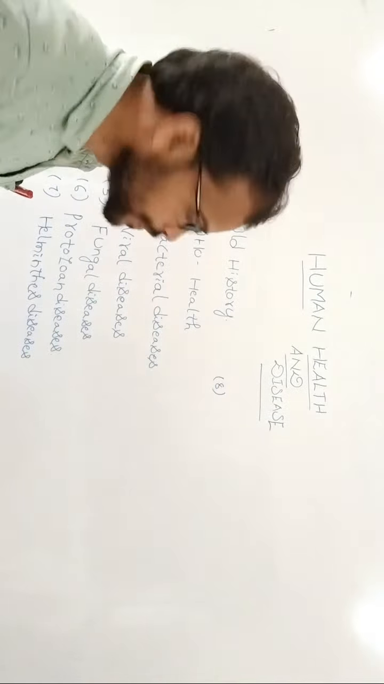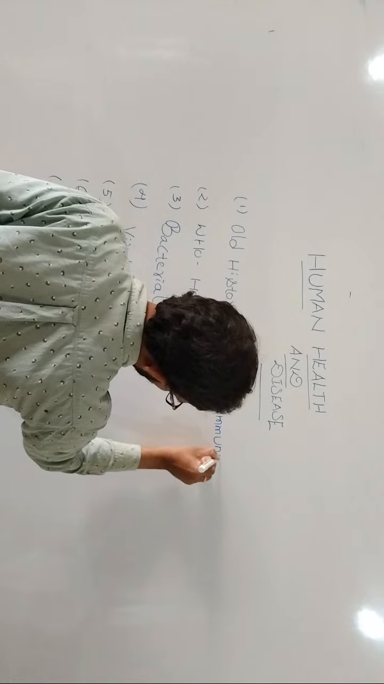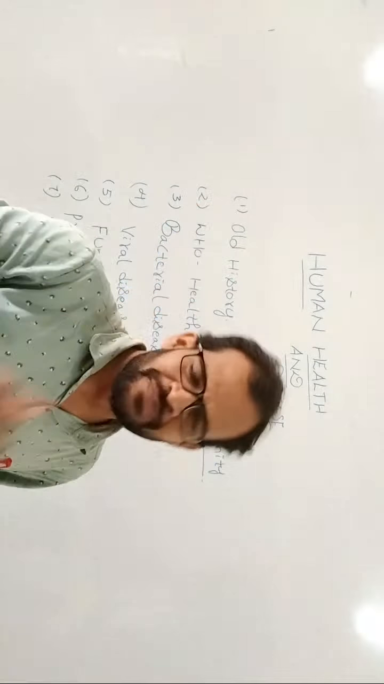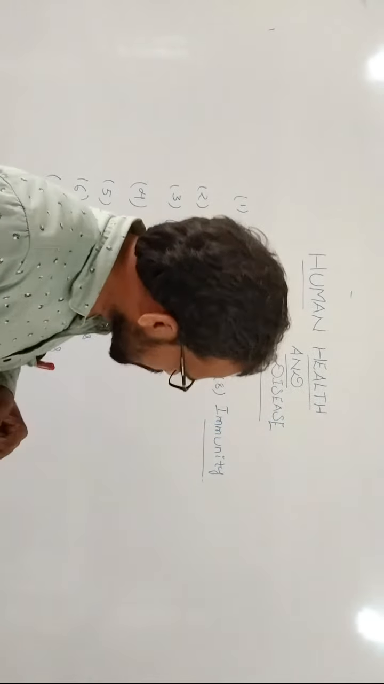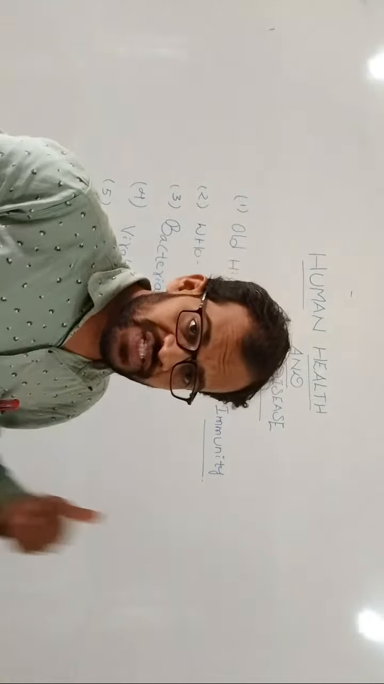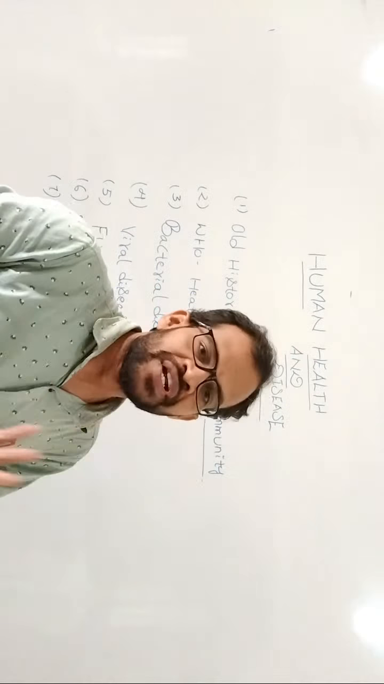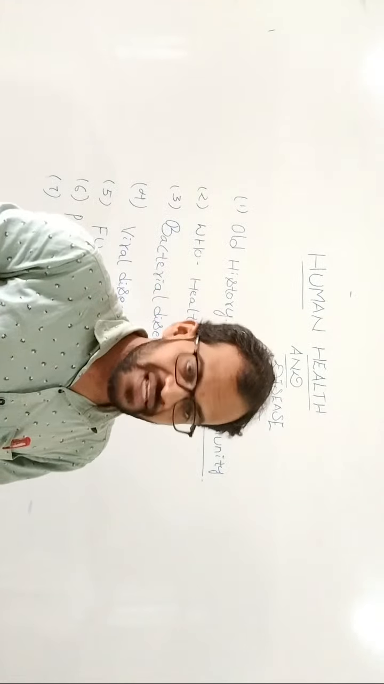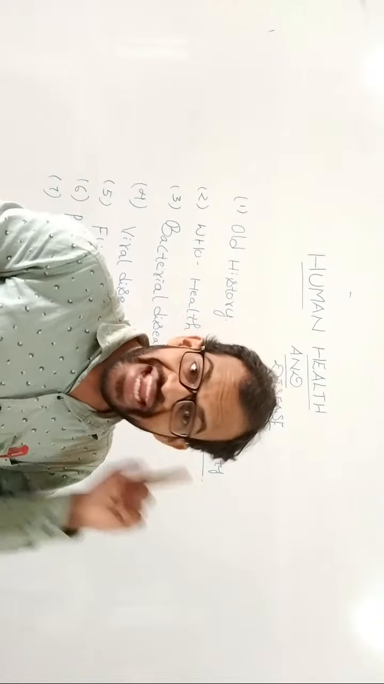After that, we are going to discuss immunity. In immunity, what is non-specific immunity or innate immunity? Second one, acquired immunity, which is acquired after birth. After that, we are going to discuss vaccination, immunization, and also autoimmune diseases. Next, primary lymphoid organs and secondary lymphoid organs.